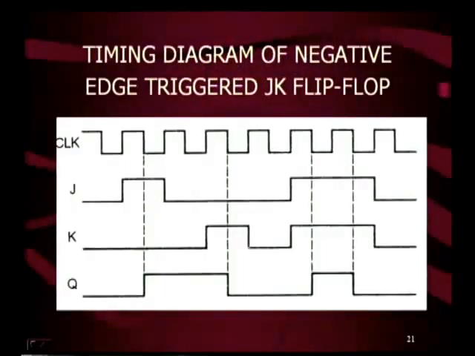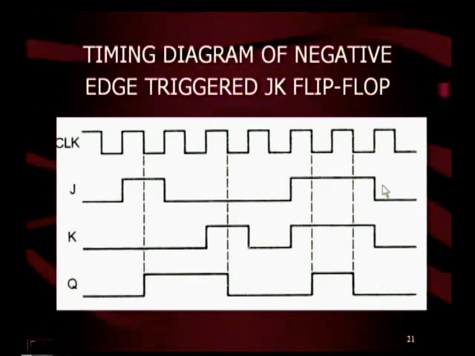Similarly, we can design a JK flip-flop for negative edge triggering also. This is a timing diagram of negative edge triggered JK flip-flop. Here the output changes for the trailing edge. See here, for the trailing edge of the clock, when J is 1, K is 0, Q is 1. For the trailing edge of the clock, J is 0, K is 1, Q is 0. For the trailing edge of the clock, J is 1, K is 1, Q changes its state from low to high, and for the trailing edge of the clock, J is 1, K is 1, output changes its state from high to low.